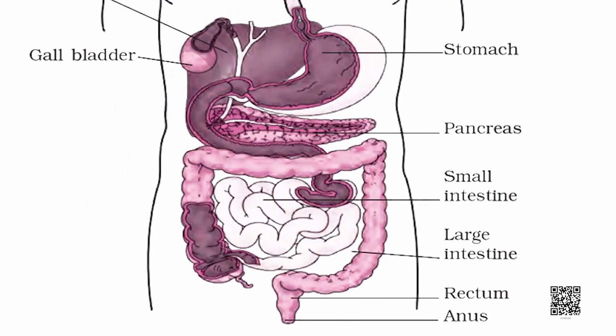After all this absorbing of water and salt, it sends the material to the rectum in a semi-solid form. These semi-solid feces are then sent to the anus from time to time for defecation. This process of sending these feces to the anus is called egestion. Now students, we will talk about digestion in grass-eating animals.